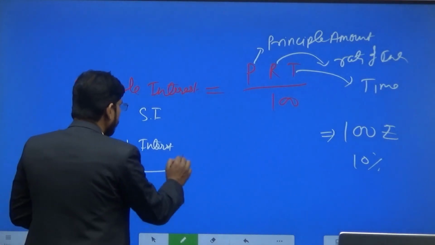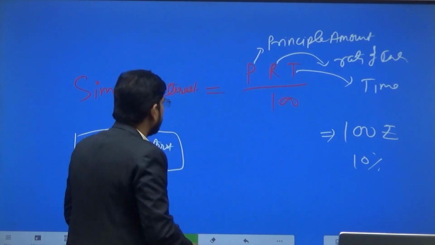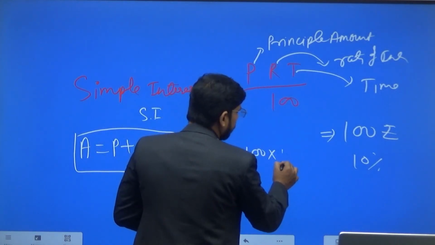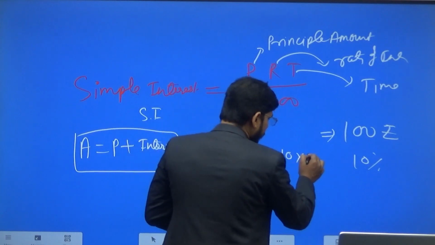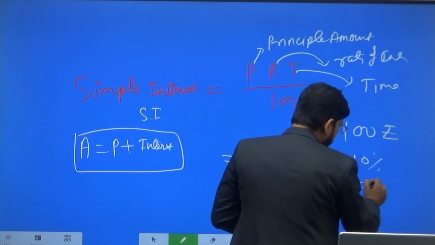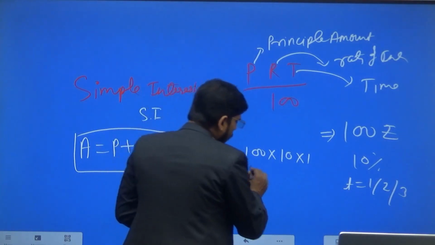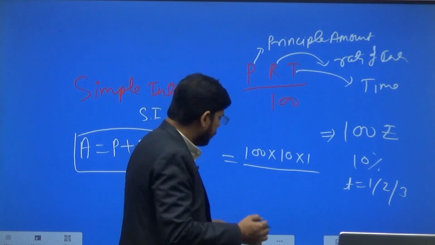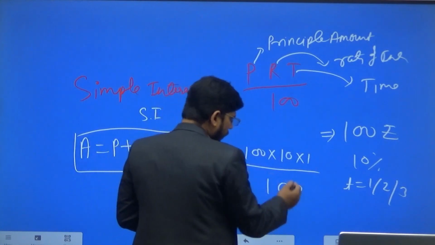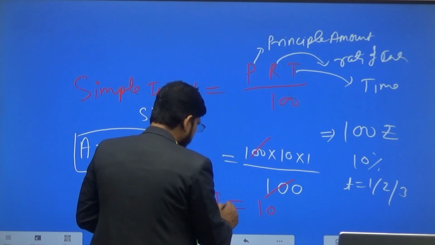Here principal amount is 100, rate of interest is 10%, and time is 1 year. 100 will cancel out with 100, and the simple interest is 10 rupees.